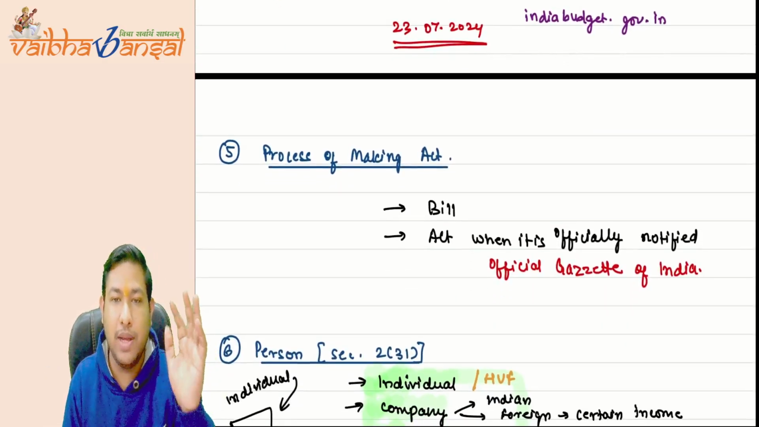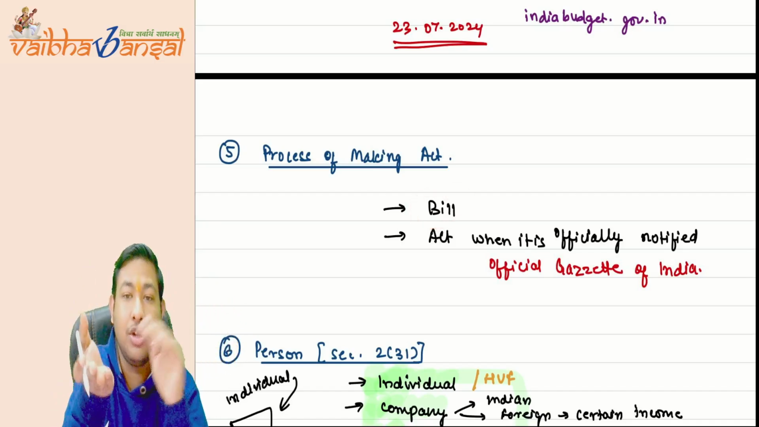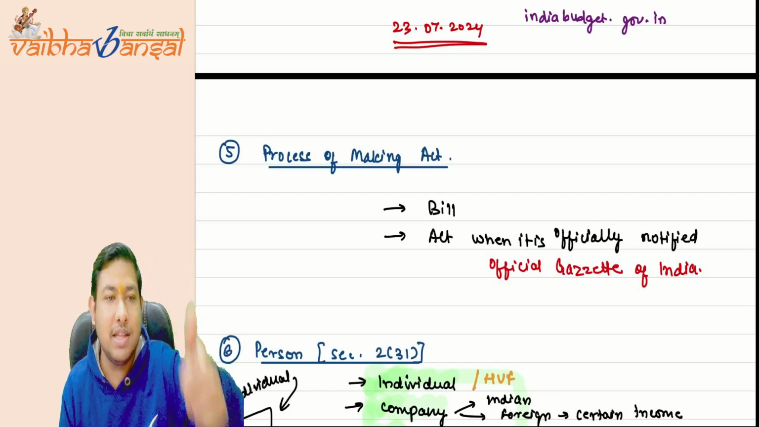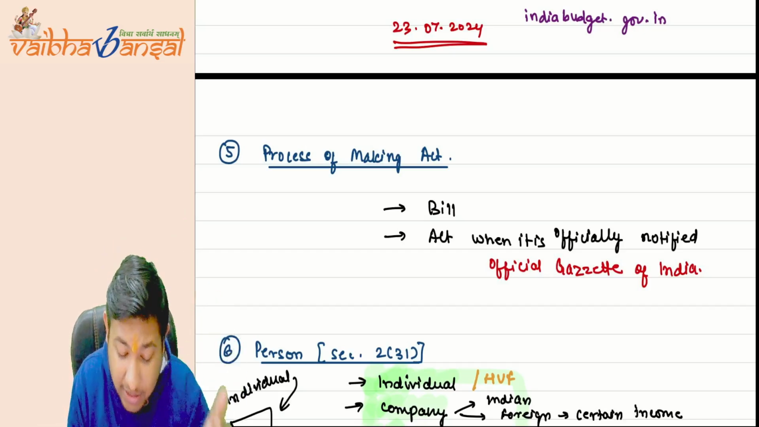Now the process of making an act is: first the government will produce a bill, a document, then it will be passed in the Lok Sabha, then in the Rajya Sabha, then it will get the assent of the president, then it finally becomes what?